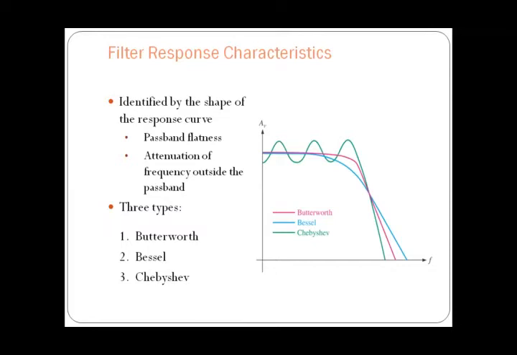How many types of filters are there? There are three types: Butterworth, Chebyshev, and Bessel filter.